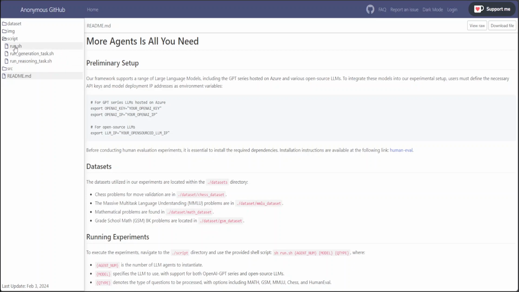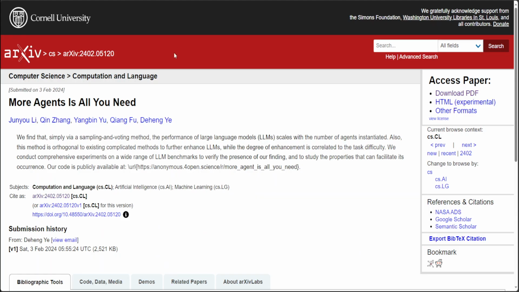I think I would need to run this reasoning and generation task, and if my GPU is able to sustain it, I'll create another video to show you how exactly it works in practice. I'll drop the link to this paper in the video's description too, so let me know your thoughts.